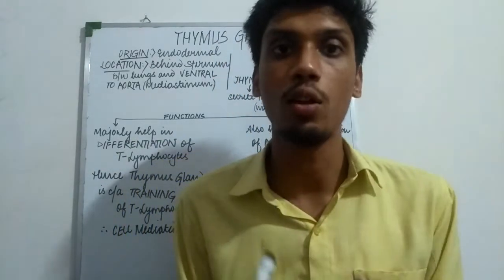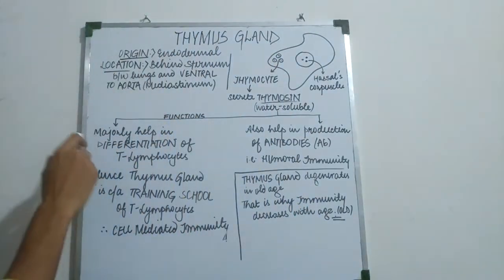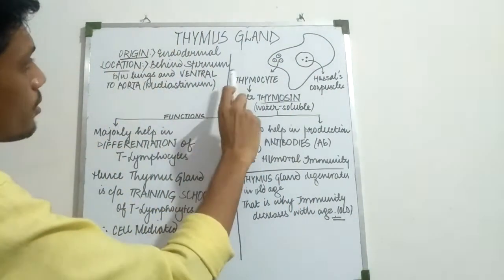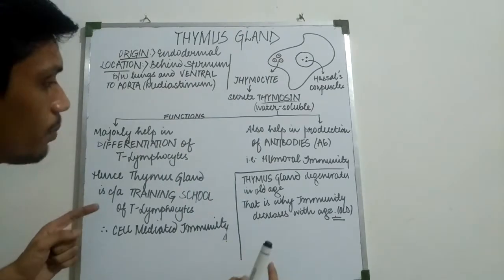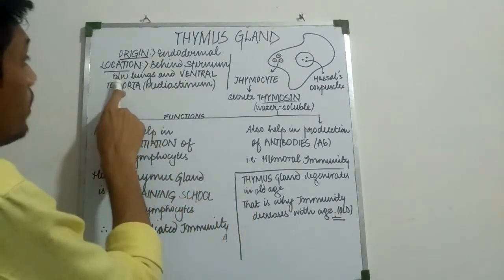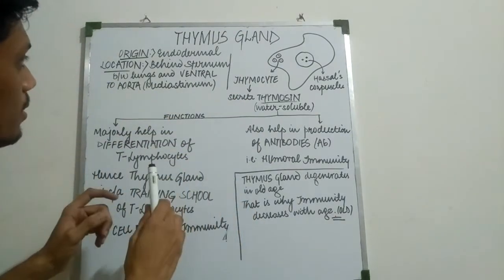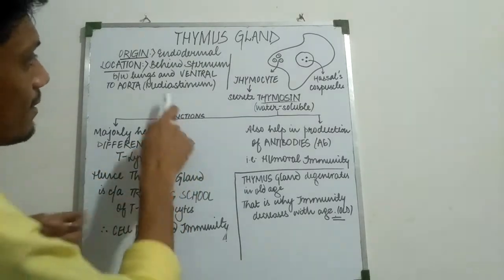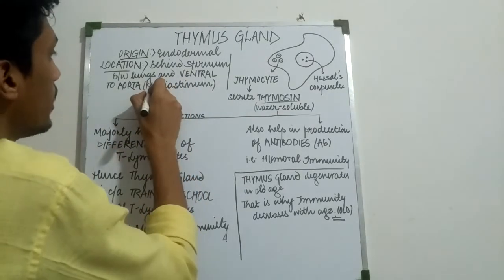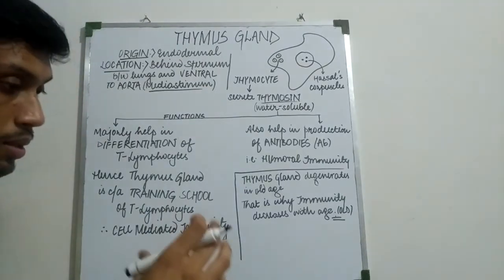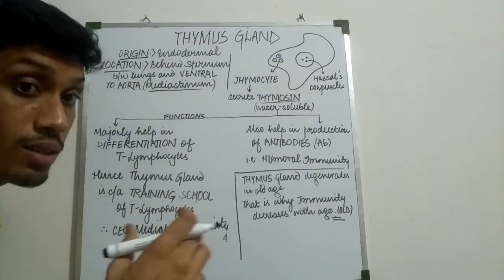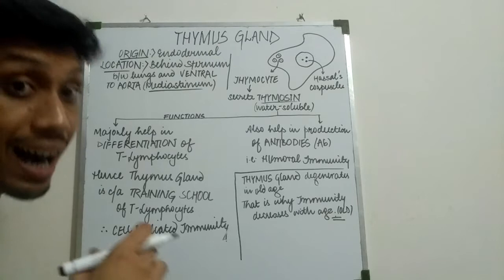So this was the location. Read it on the board. Behind the sternum, where the ribs meet ventrally. Then between the two lungs, the place called the mediastinum, where the heart is present.